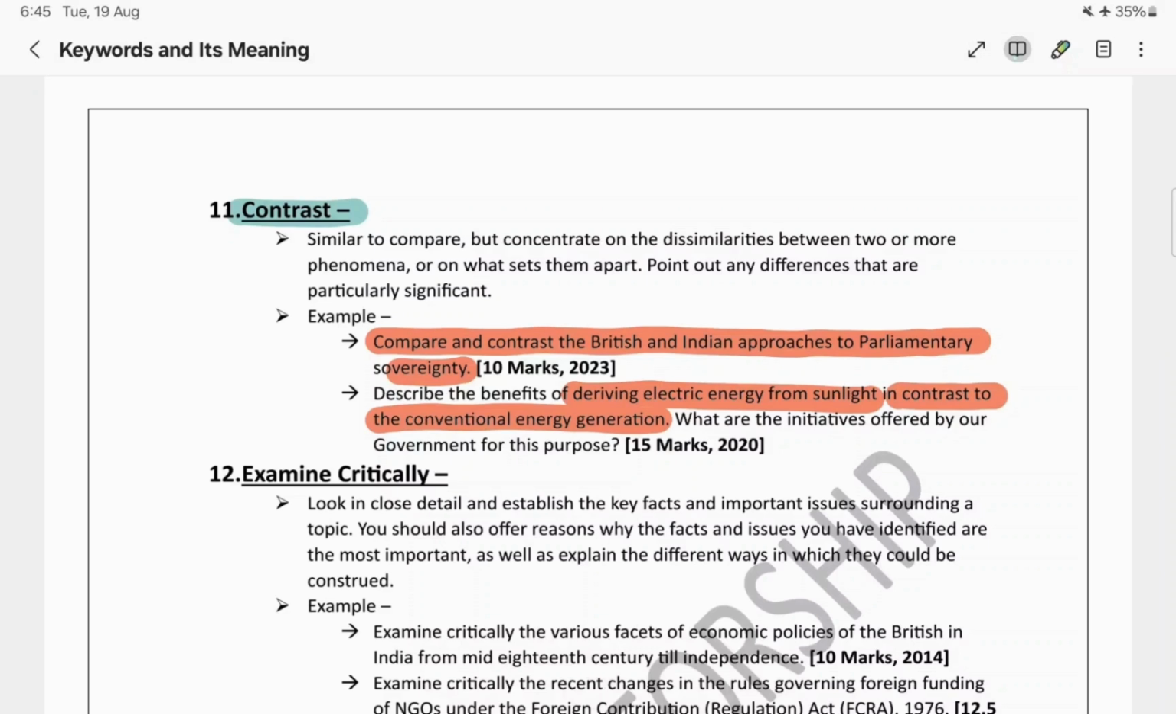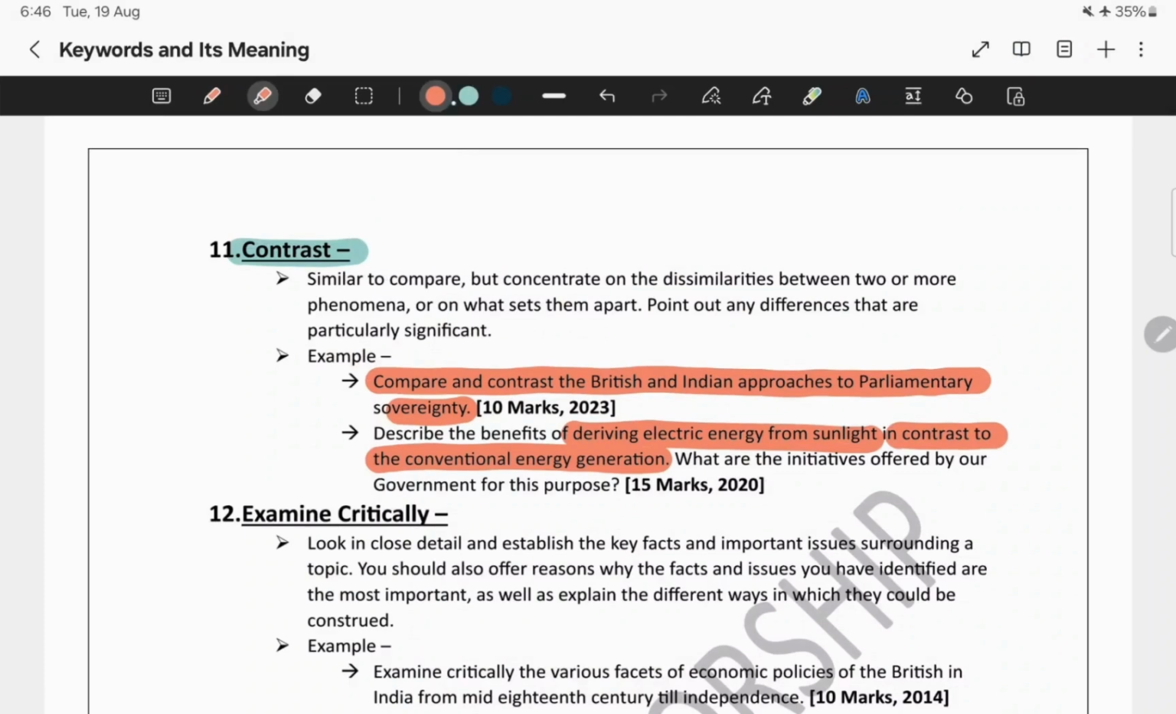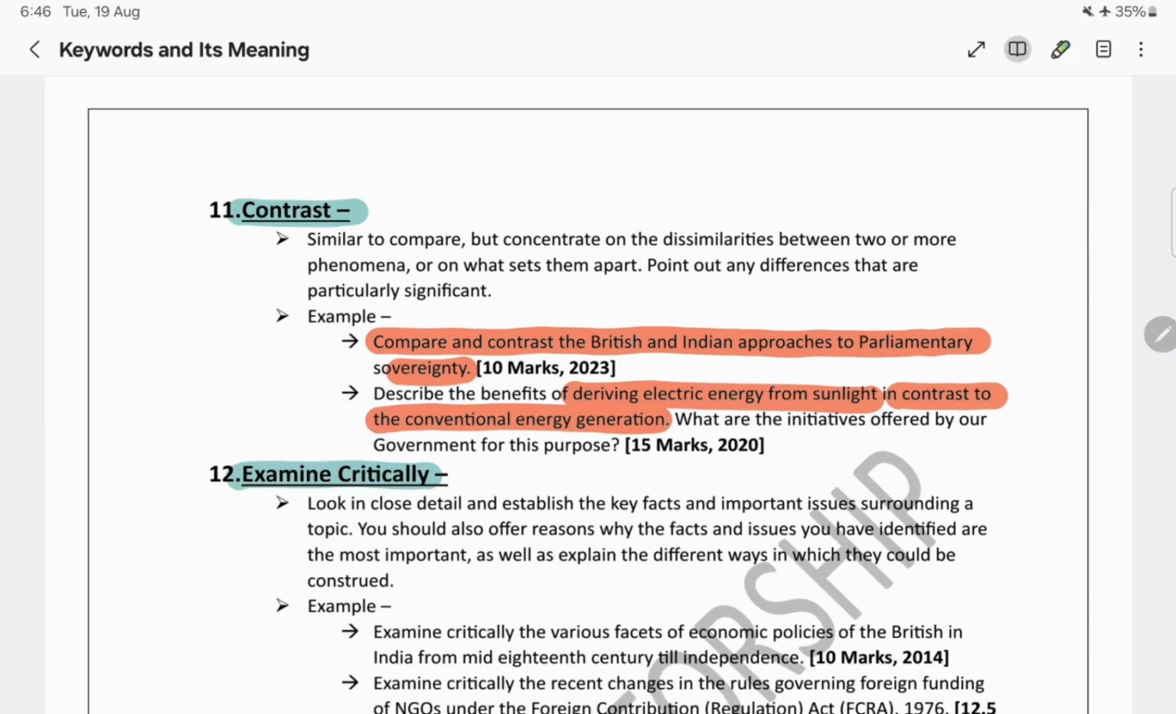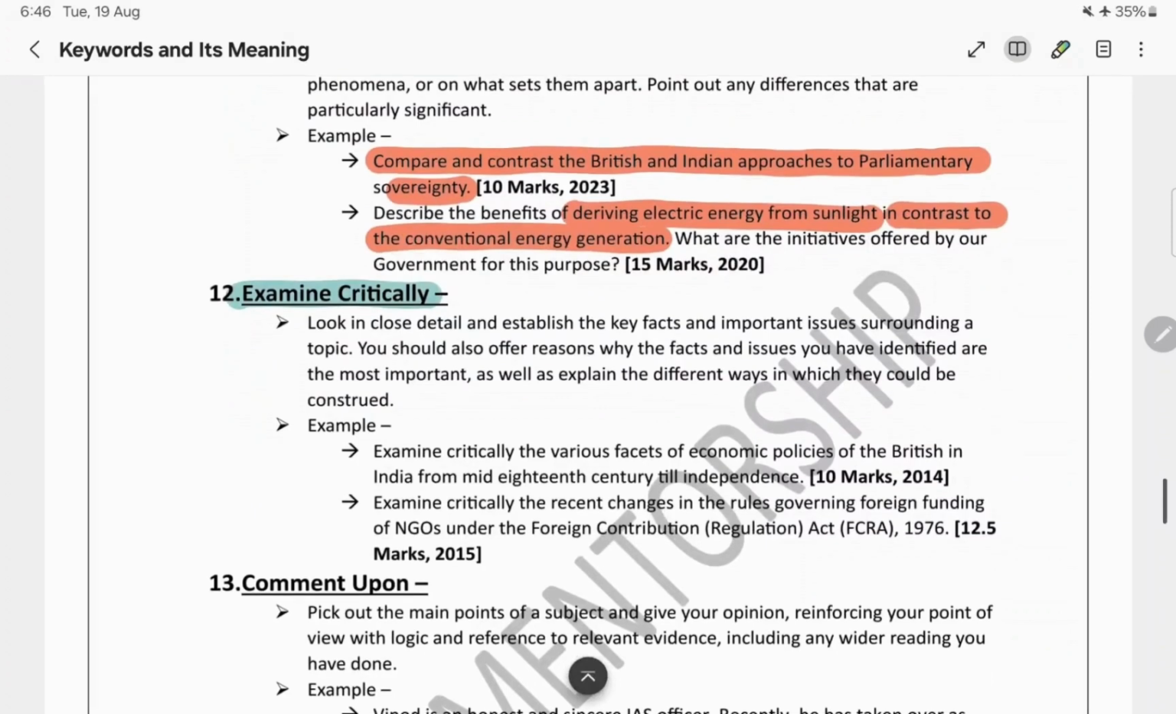Now next comes examine critically. What does this mean? Examine critically means what? Both the terms they have mentioned over here. So that means over here we need to deep dive into the question. We need to provide certain data. We need to provide the issues. We need to then critically tell which parts really matter.